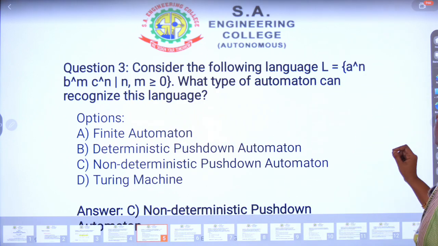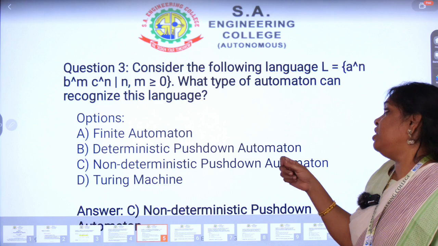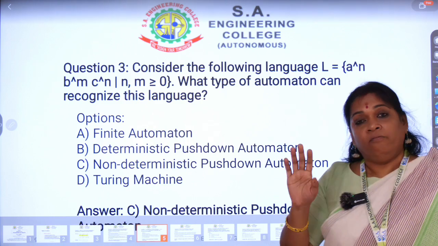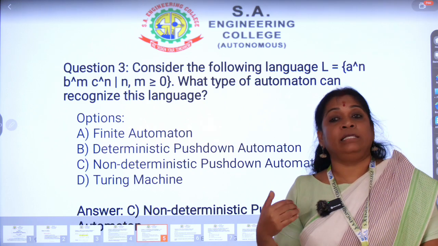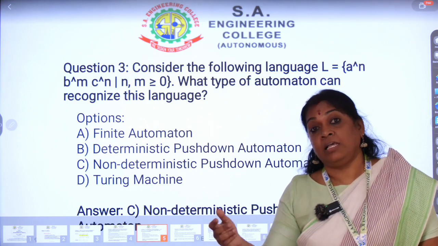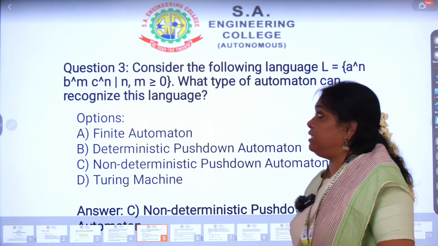Suppose we only had a^n c^n; in that situation this is a deterministic pushdown automaton. Only a's and c's are available, and we can verify that the number of a's is equal to the number of c's. But here, along with a's and c's, b is present.